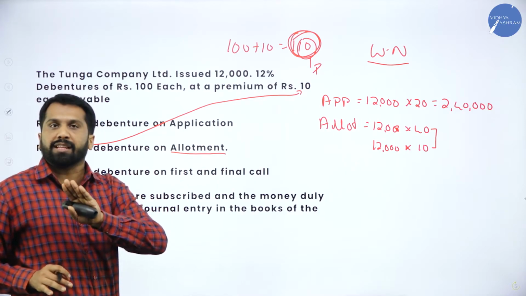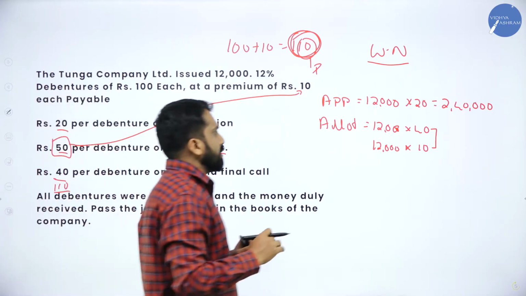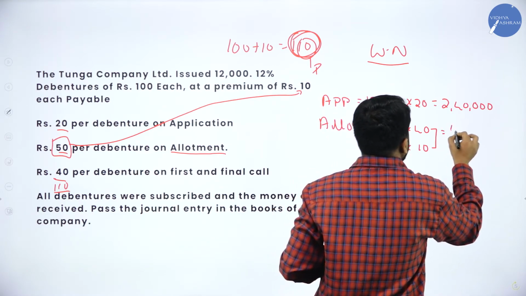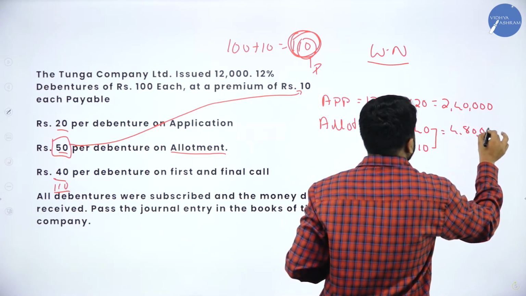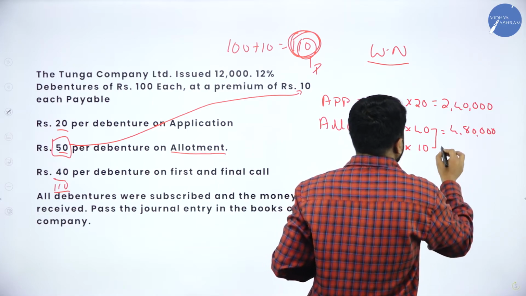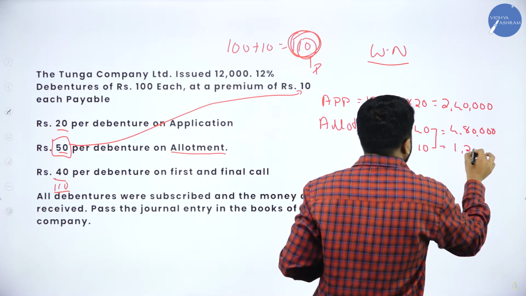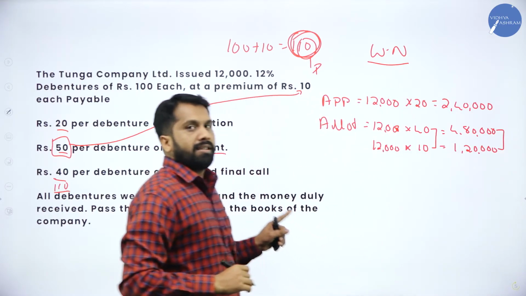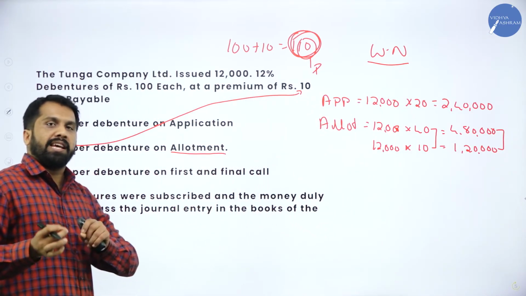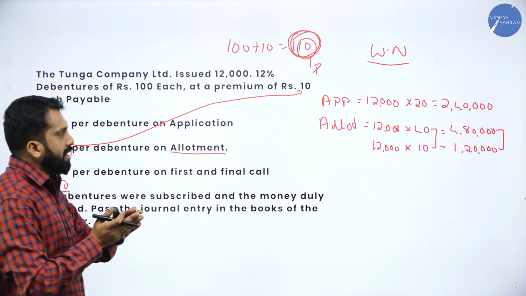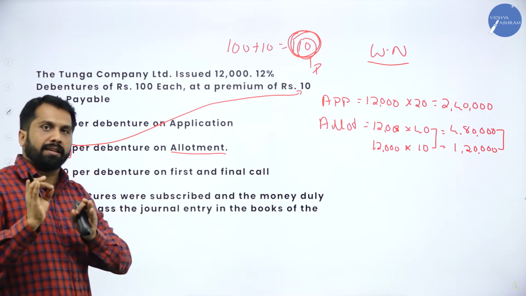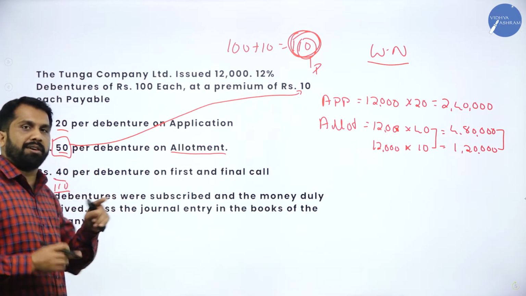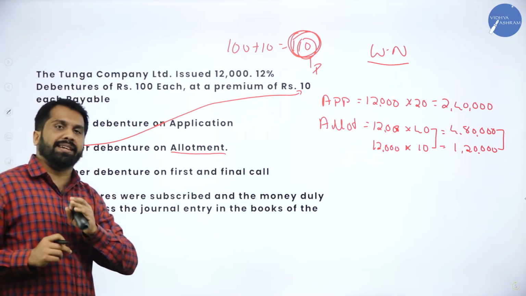So what is the actual allotment? 40. Now, 12,000 into 40, it will be 4,80,000. 12,000 into 10, it will be 1,20,000. Clear? This is your allotment. If premium is included, we have to bifurcate. Remember, don't add 10 rupees to 50. Why? Because it is already included.